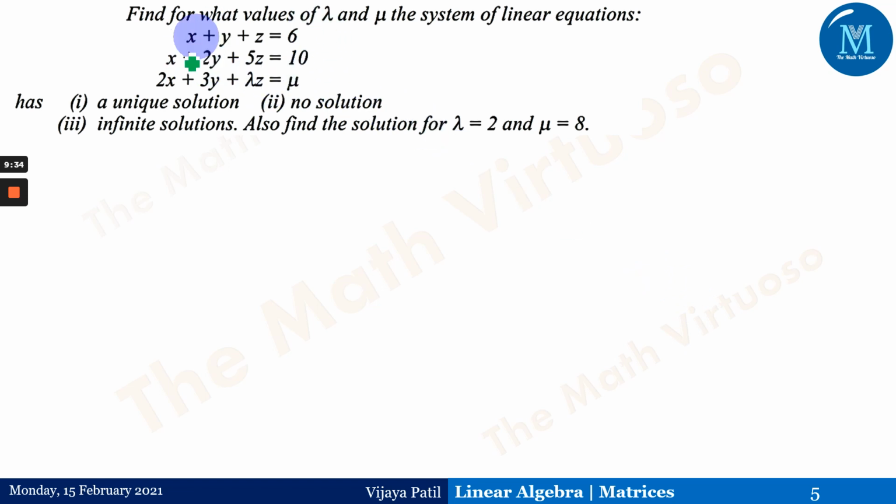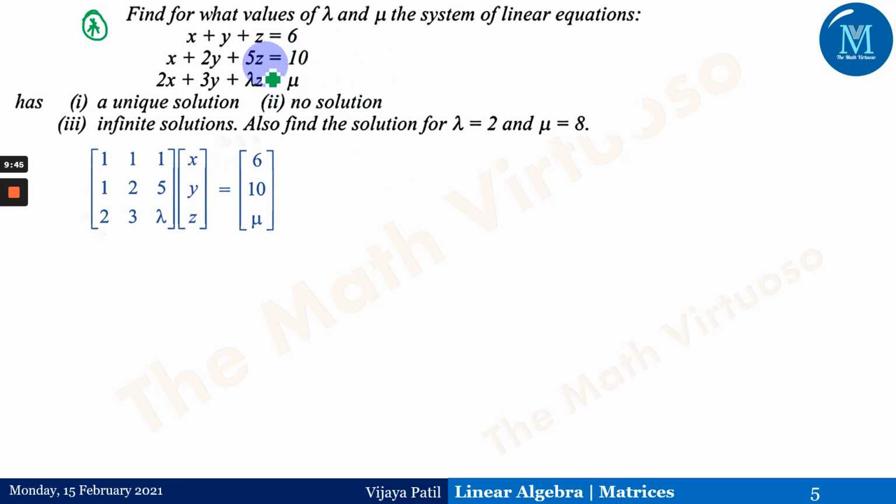Now this is again a different type of example, wherein you have to use the concept of unique solution, no solution, infinite solution and so on. Let us go ahead. The equations are given to you. Lambda and mu are the unknowns given to us. Now we have to find the values of lambda and mu for the linear equations to have a unique solution, no solution, and infinite solutions.